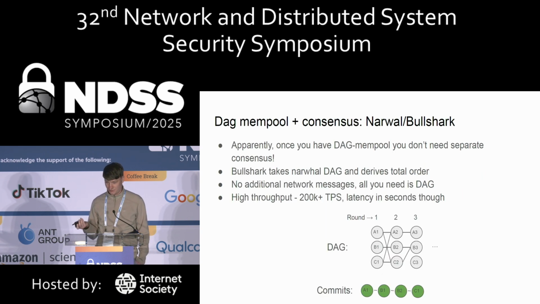So the next observation here is that you actually don't need a separate consensus protocol. Once you have this DAG mempool, you can interpret this DAG and derive the order from it. This allows removing the second part. There are some additional restrictions you need to add to the DAG, but essentially you can have the Narwhal-Bullshark consensus protocol that has the mempool and consensus running at the same time. It has very high throughput. It does have a very high latency as well. So even though it can give you 200,000 transactions per second, the latency is worse than a traditional consensus protocol.